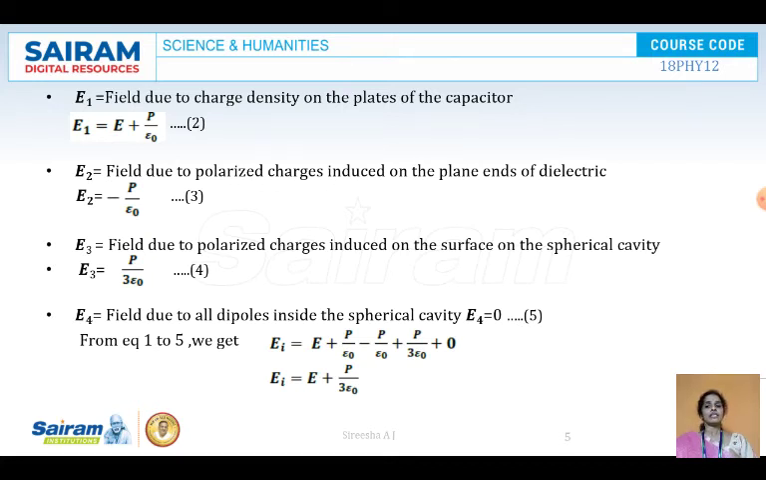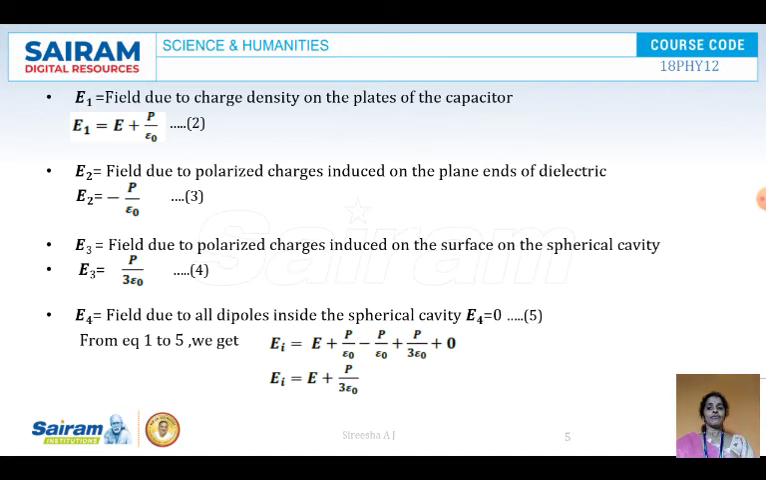Now E3. E3 is the field due to polarized charges induced on the surface of the spherical cavity. See here, in E2 it is the polarized charges induced on the plane ends of the dielectric, but E3 is due to the polarized charges induced on the surface of the spherical cavity. So there is a difference. So E3 is equal to P by 3 epsilon naught.